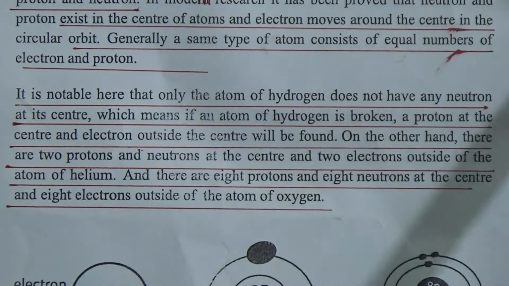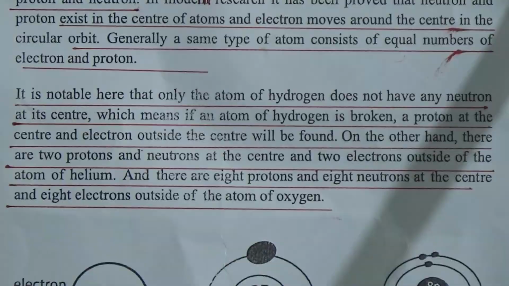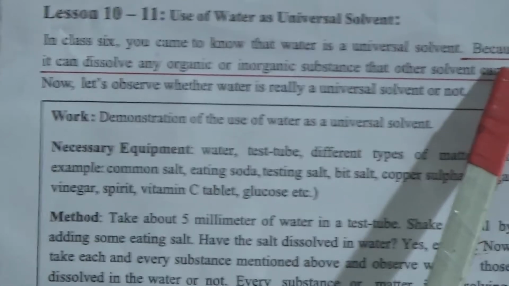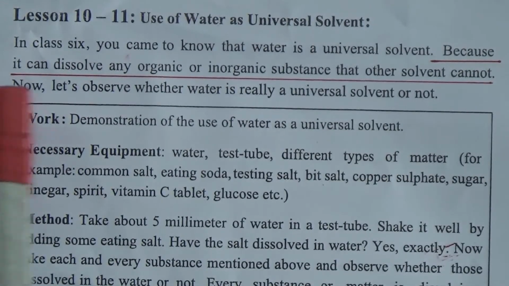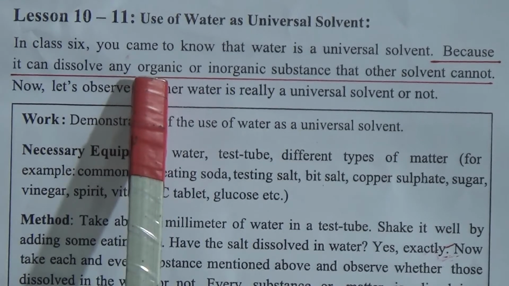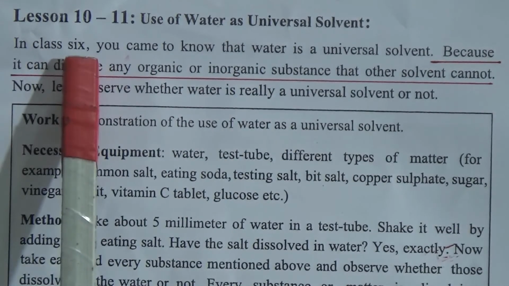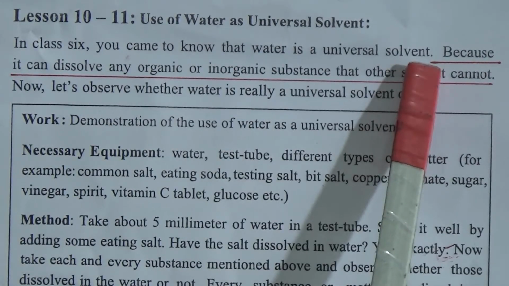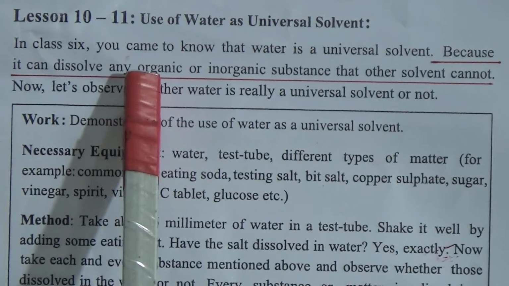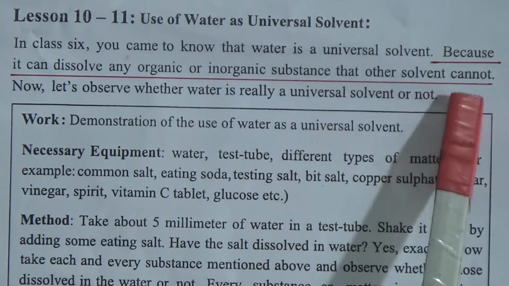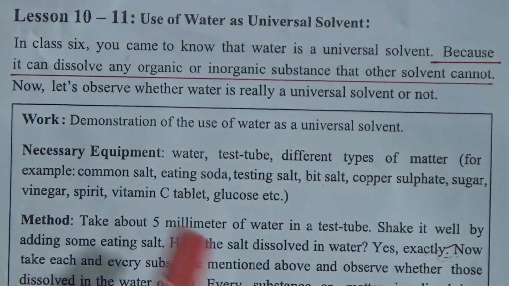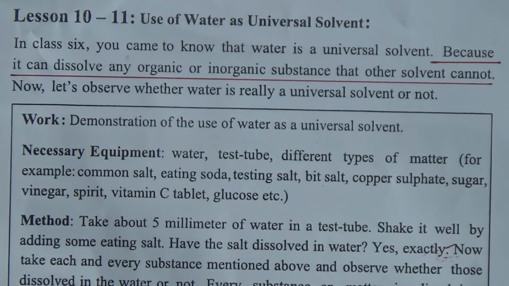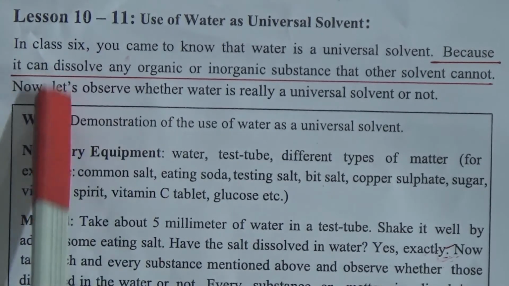Now come to page 69, lessons 10 and 11, use of water as universal solvent. In class 6 you came to know that water is a universal solvent because it can dissolve any organic and inorganic substance that other solvents cannot. Here is an experiment, students. You can read this part by yourself and you will understand what is written here.